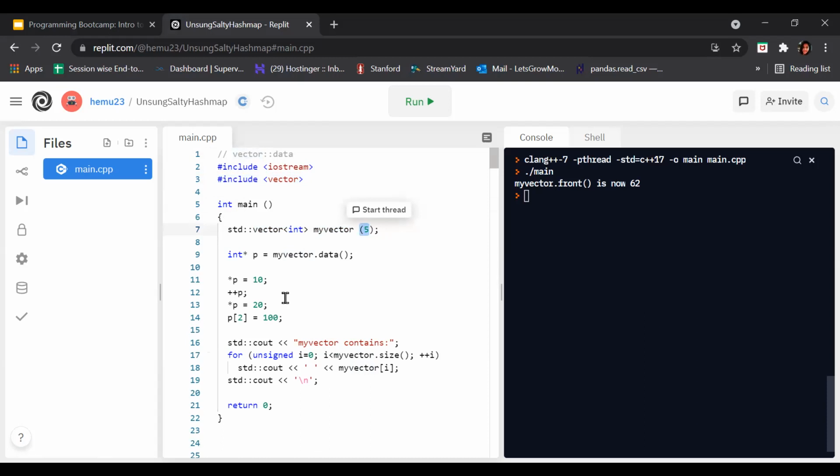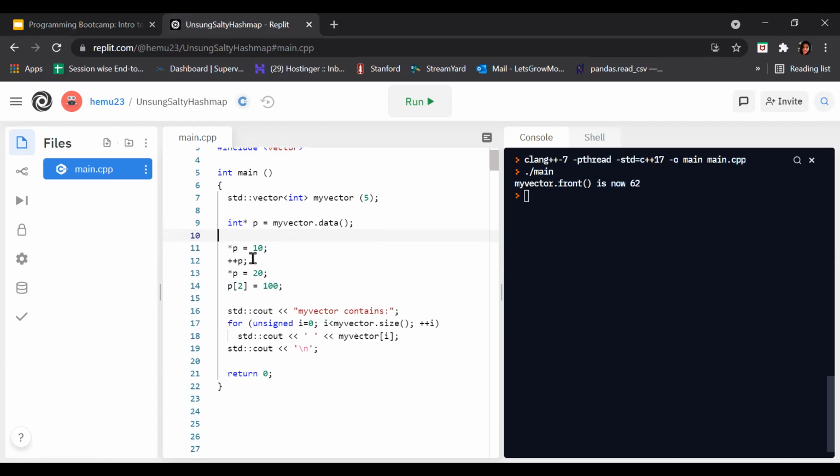After that there is int *p, a pointer. Then my vector dot data, which returns the pointer, is assigned to the variable p. Now the pointed value is 10, and plus plus p is an update expression, incrementing p by 1.